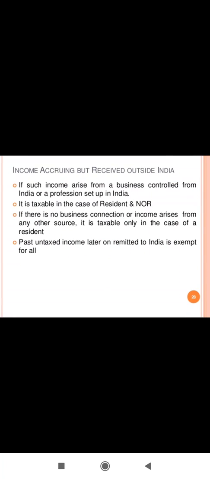Now next is income accruing but received outside India. If such income arises from a business which is controlled from India or a profession set up in India, it is taxable in the case of resident and NOR. If there is no business connection or income arises from any other source, then it is taxable only in the case of a resident. Past untaxed income later remitted to India is exempted for all.